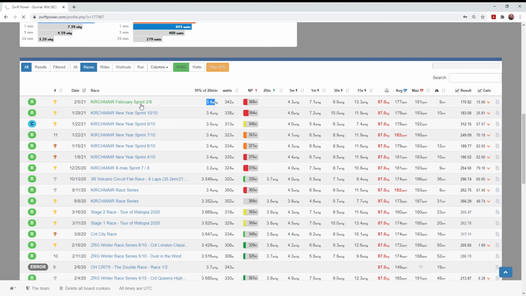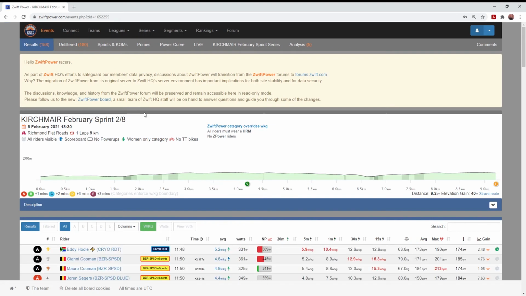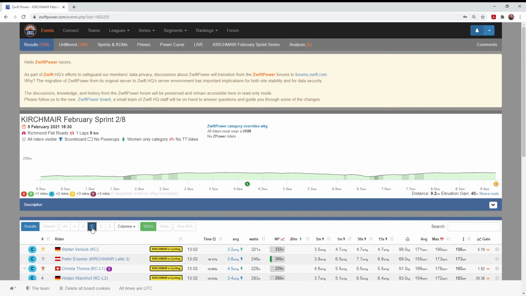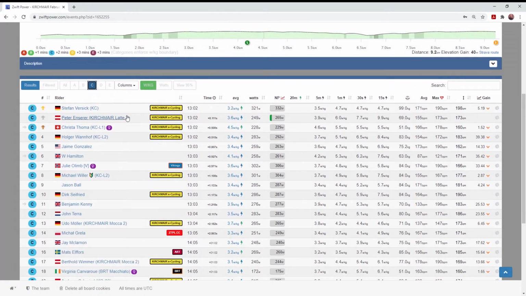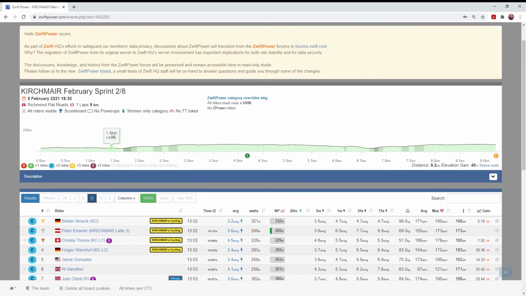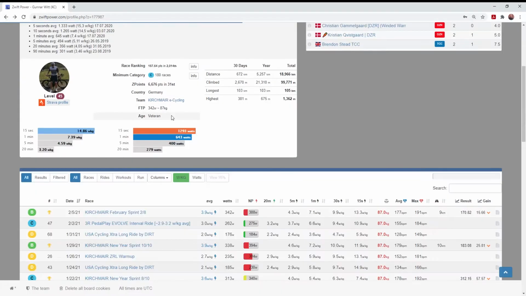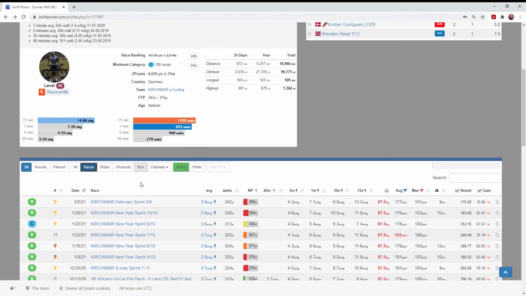So let's open up a sample one here from just a few days ago on February 5th. I'm going to filter the C category. And you can see the C category times are 13 minutes. So these are very, very short, very intense races. But what happens is they do not trigger disqualification.